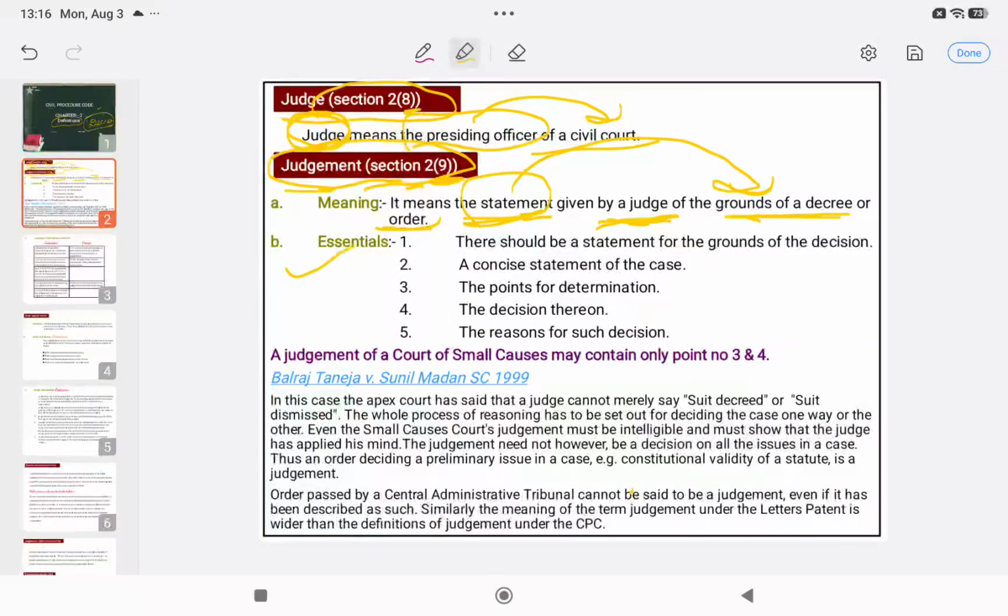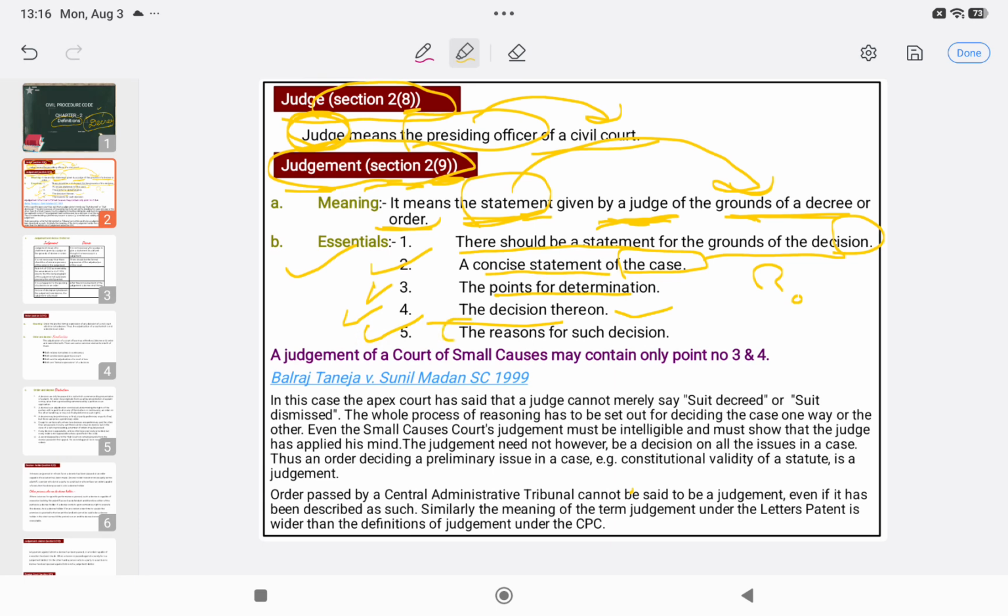What are the essentials of the judgment? There should be a statement of the grounds of the decision. Why has he taken that decision? The judge should apply his mind while deciding any case. The concise statement of the case: concise statement means the case of the plaintiff as well as the defendant, both should be there in the judgment. The points for determination, what the court has to decide. And the decision thereon. What points is he deciding in that case, and what has he decided on those points? These should be there in the judgment.